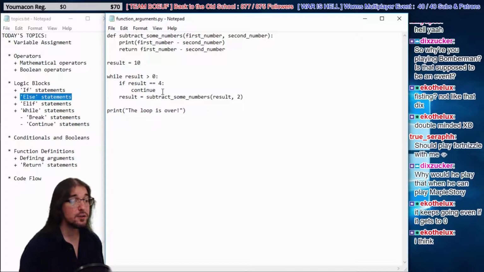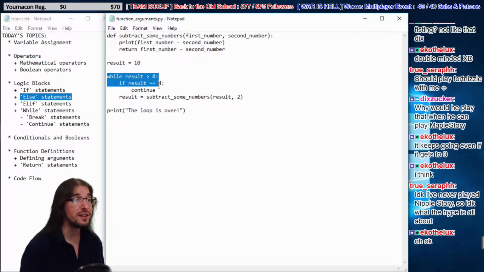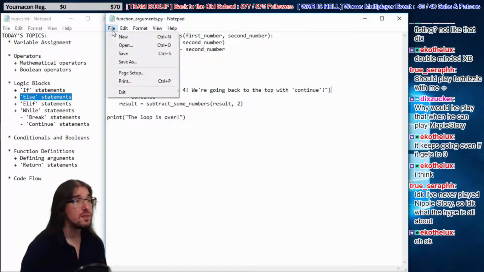So in this case, the program would freeze. Because we say, hey, if it's 4, then go back to here. Is it greater than 0? Yeah. Is it 4? Well, then go back up here. It'd be an infinite loop of going from here to here. So in our program, it's going to cause a freeze. It's not always a freeze. I need to think of a situation where it'd be not quite a freeze. Well, let's show the example. I'm going to print off, result is 4. We're going back to the top with continue. Let's see what happens here.